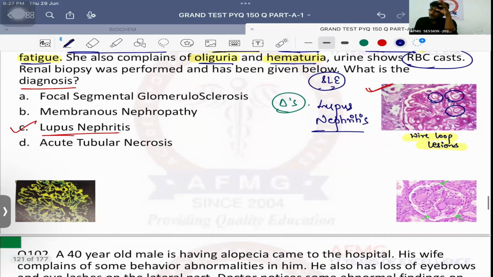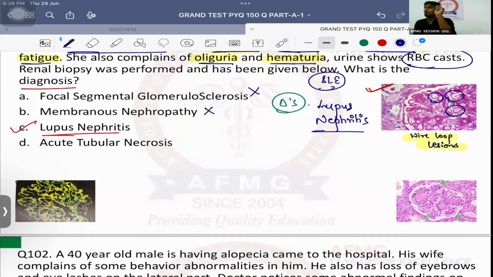Okay, focal segmental glomerulosclerosis. Over there will be sclerosis of some part of the glomerulus, and it is commonly associated with HIV. Membranous nephropathy is commonly seen in elderly patients, and there will not be any history of systemic lupus erythematosus. And most important, there can be a history of cancer in the patient.